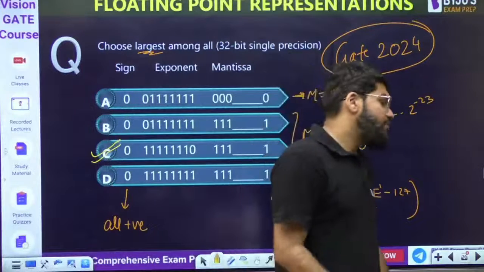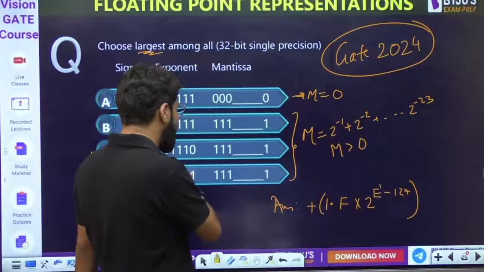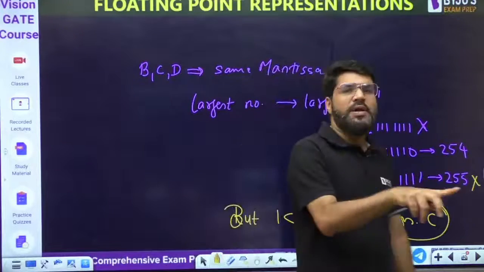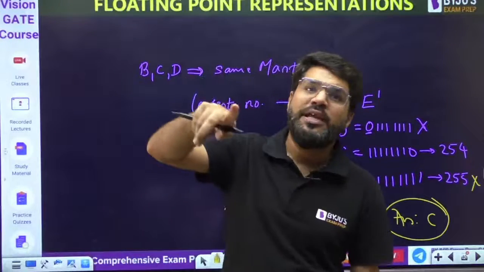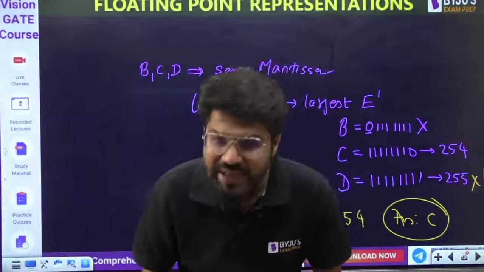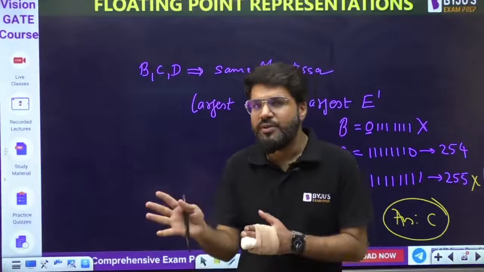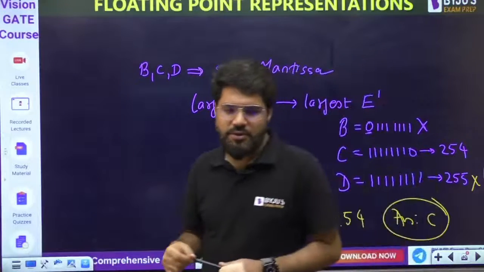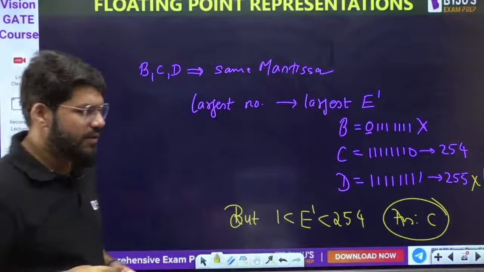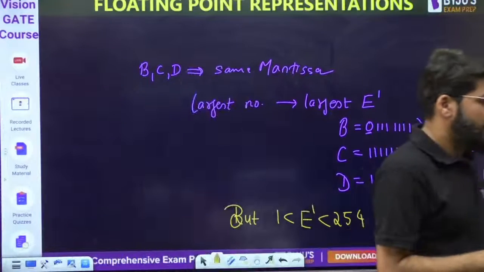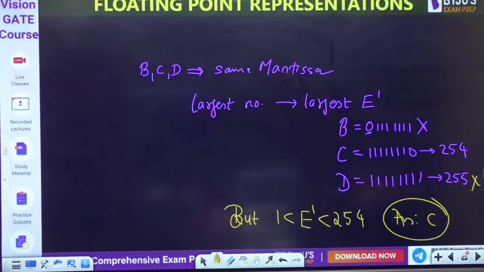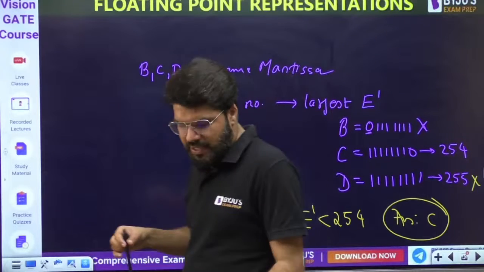Because if you take that as the E dash, that is 255, the actual exponent will be 128, whereas our actual exponent range is minus 126 to 127. That is the range of actual exponent, highest up to 127. That is the highest exponent allowed.